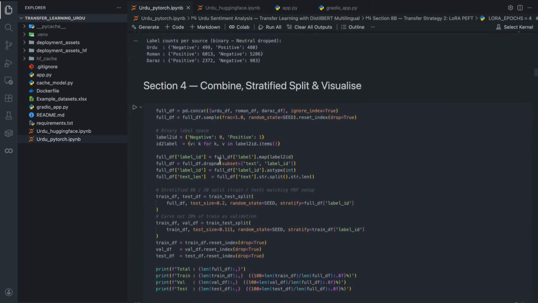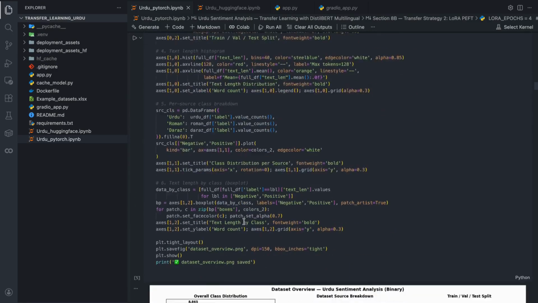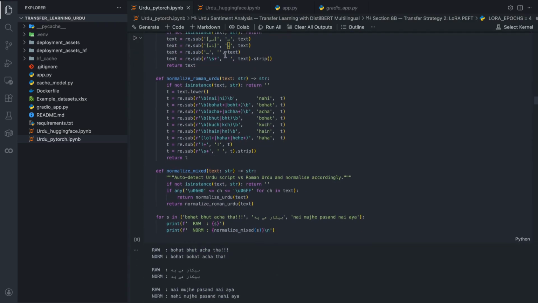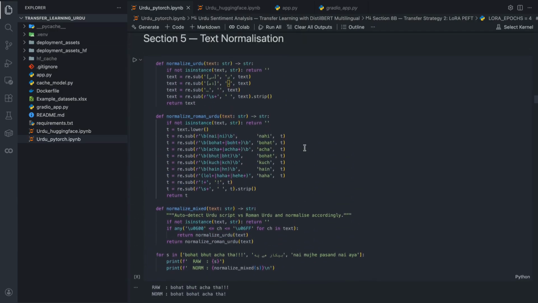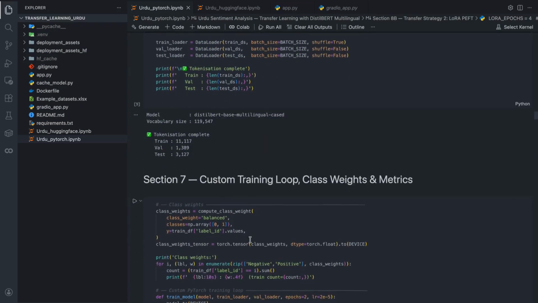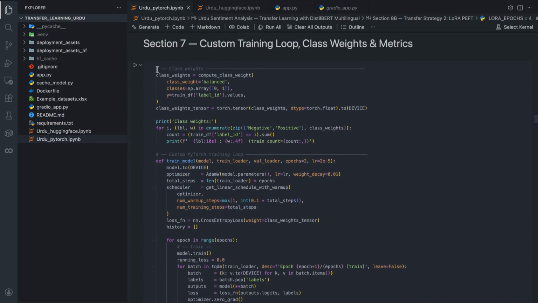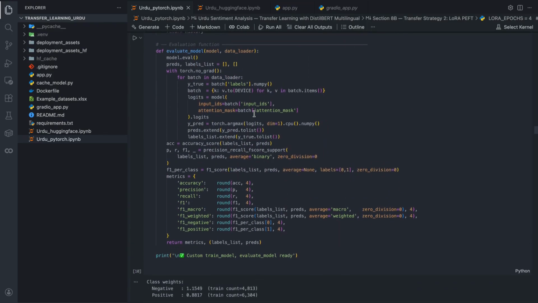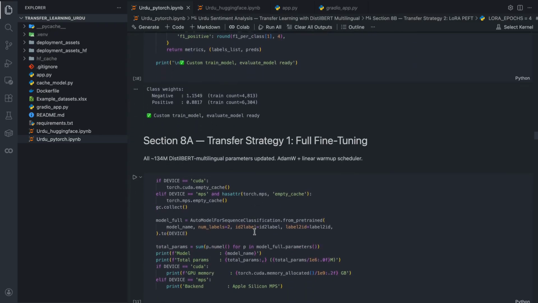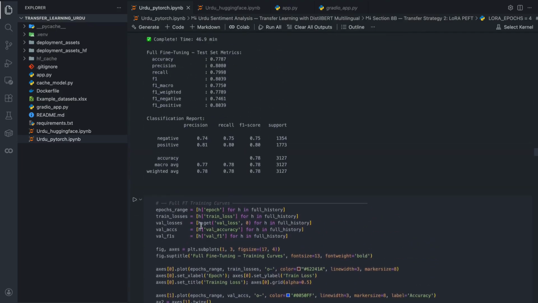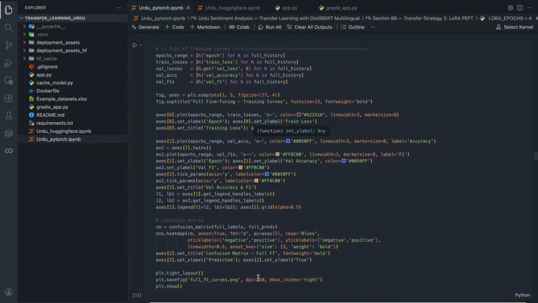After loading the dataset, label standardization, combining all 3 datasets and visualizing the dataset, seeing the class imbalance in the positive and negative classes, we are doing the pre-processing here, and the rules are defined for the Urdu script and Roman Urdu separately. Then we also have tokenization down here, and then the training loop. These are the class weights as well as the learning rate defined here, and then the evaluation functions are also defined. For the first strategy, full fine-tuning, we have 4 epochs and the learning rate is 2e-5. This is the classification report after doing the training.